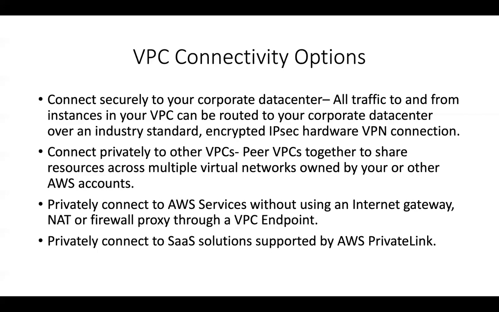And finally, you can also connect to any SaaS solution which is supported by AWS PrivateLink. When you use AWS PrivateLink, also called endpoint services on the console, you will have to provision an ENI with a network load balancer in order to connect and use AWS PrivateLink. We will talk about some of these options when we work with the practical demo.